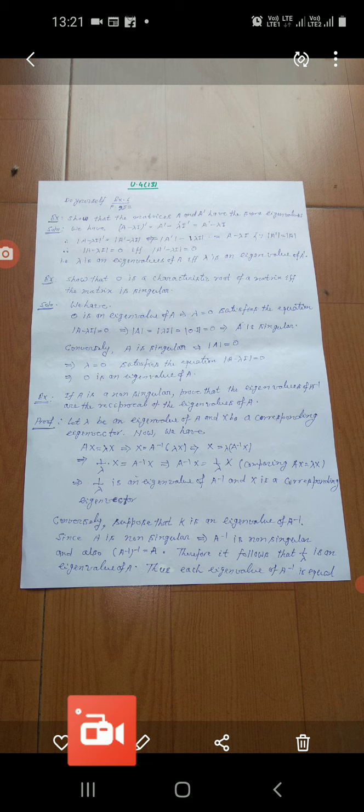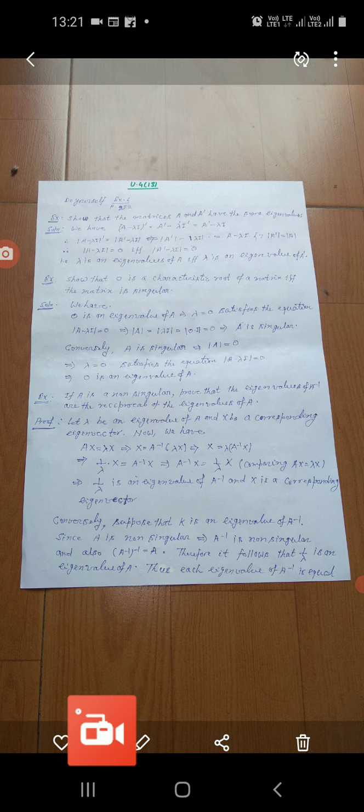This implies that x is equal to A inverse lambda x in bracket, and this implies that x is equal to lambda in bracket A inverse x, and this implies that 1 upon lambda into x is equal to A inverse x, and this implies that A inverse x is equal to 1 upon lambda x.